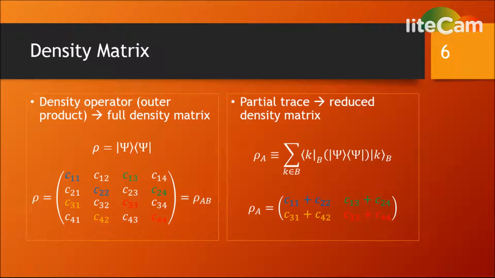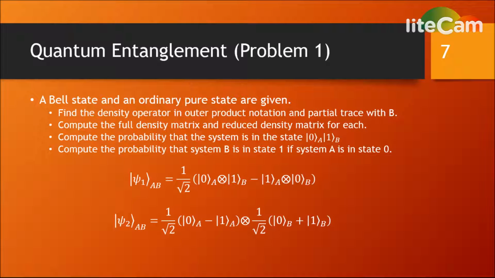Slide 6. Let systems A and B be elements of the Hilbert spaces H_A and H_B, respectively, and let psi be an element of the tensor product of spaces A and B. The density operator ρ is given by the outer product. The partial trace of ρ over the basis of system B is given by the summation shown with the density operator and the elements of system B. This partial trace yields a reduced density matrix. The reduced density matrix can also be obtained from the full density matrix by adding diagonally the adjacent elements of the matrix as shown.